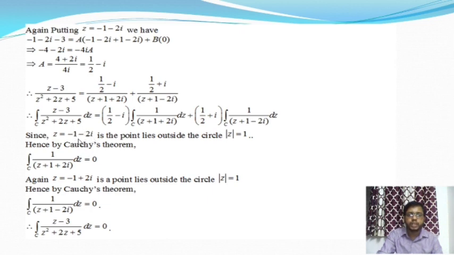When this point lies outside the circle, then by Cauchy's theorem, this function is analytic. And if the function is analytic inside the circle, then this integration is 0. As well as when z is equal to minus 1 plus 2i is a point that lies outside the circle, from Cauchy's theorem the same thing will happen in this integration actually. So it will also be 0. Therefore, the given integral value over C is equal to 0.